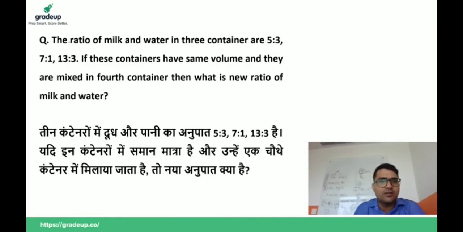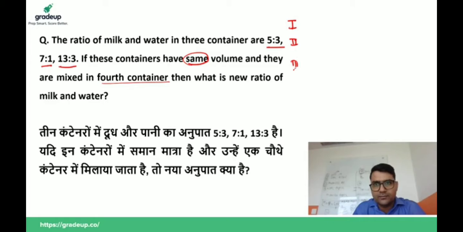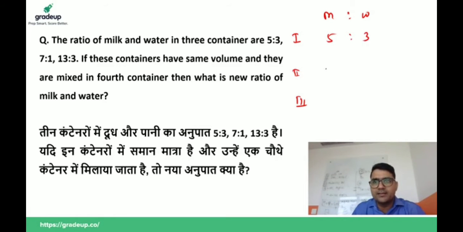Now in this question, the ratio of milk and water in three containers is 5:3, 7:1, 13:3. If these containers have same volume, and they are mixed in the fourth container, then what is the new ratio of milk and water? Now listen guys, we have three containers, first, second, third, milk and water. First is 5:3, second is 7:1, and third is 13:3.